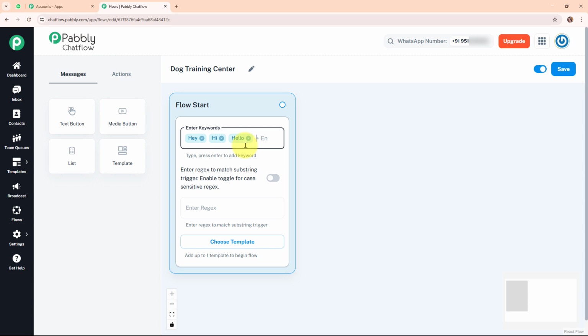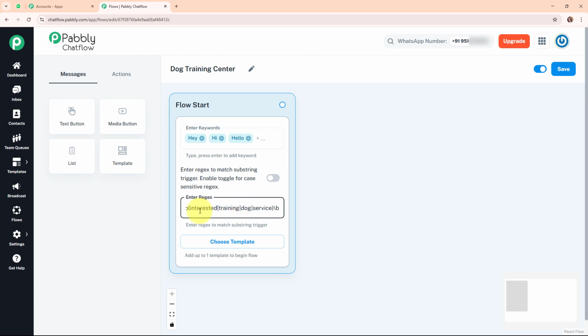But people type messages in different ways. One person might say, tell me more about your dog training center, while another might write, I want to know about your training services. So instead of listing every possible variation in our keywords, we are going to use regex, that is regular expressions, to create a smarter trigger. For example, using a regex pattern like this, the chatbot will detect the common inquiry words regardless of variations or capitalization. And once the chatbot is triggered, it moves to the next step.